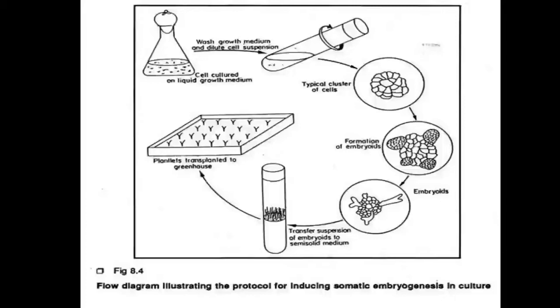So how will we initiate the cell suspension culture? So we have the callus growth now. Okay, so on the explants now we have the callus. Okay, so we have to take 0.2 gram of the callus tissue, and then we have to place that 0.2 gram of the callus in a 250 ml conical flask, and this conical flask must contain 20 to 25 ml of the liquid medium of the same composition which is used for the callus growth.